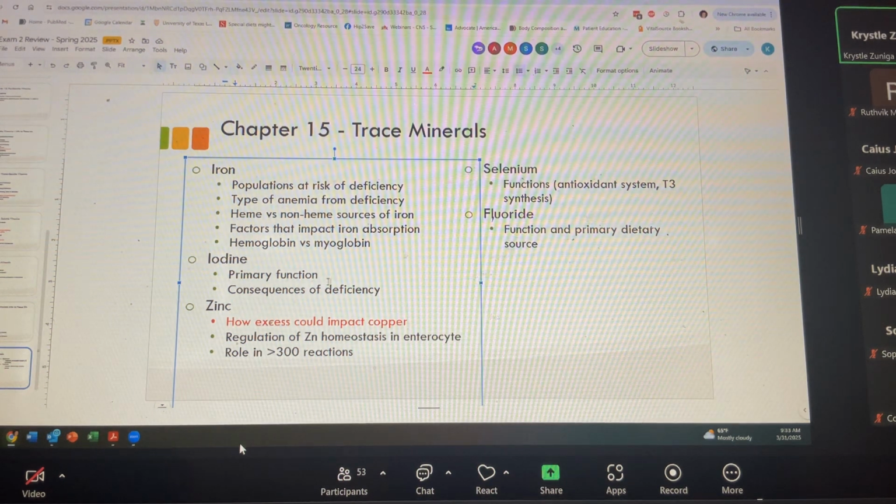Iodine, primary function there is thyroid hormone production. So very simple for these. Iron, big major one here.